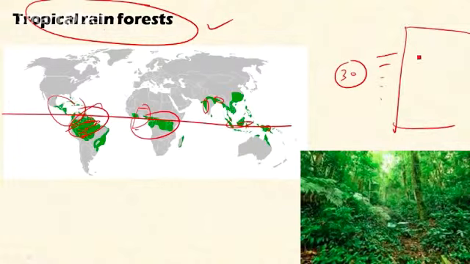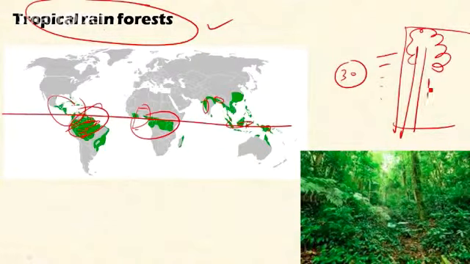Here one story is occupied by tall trees of 40 to 50 meter height, and the next level is occupied by slightly shorter plants, and then the shrubs, and then ground covers, and along with this the creepers are climbing on the plants to reach the sunlight. So this is the multi-story cropping system.